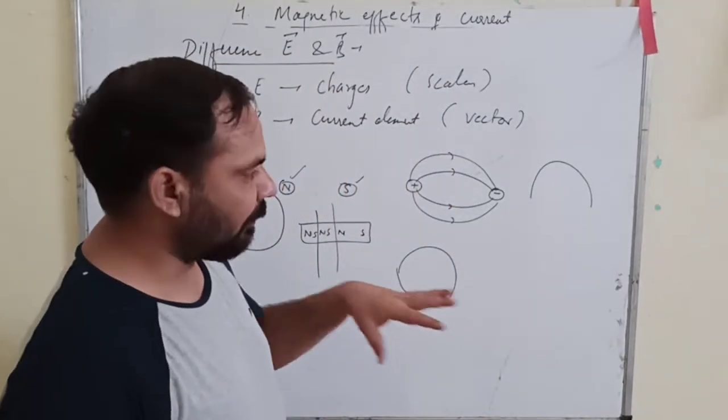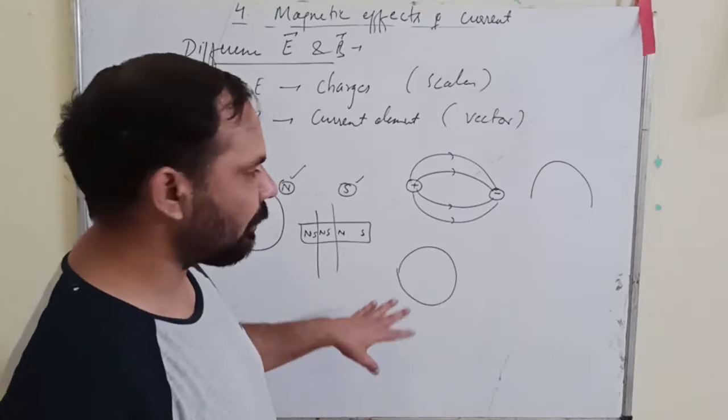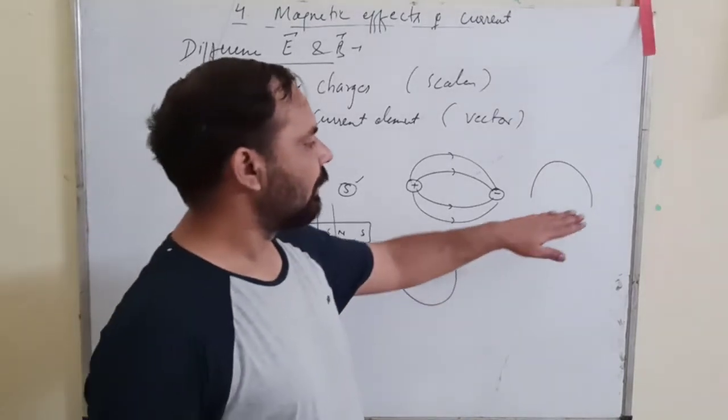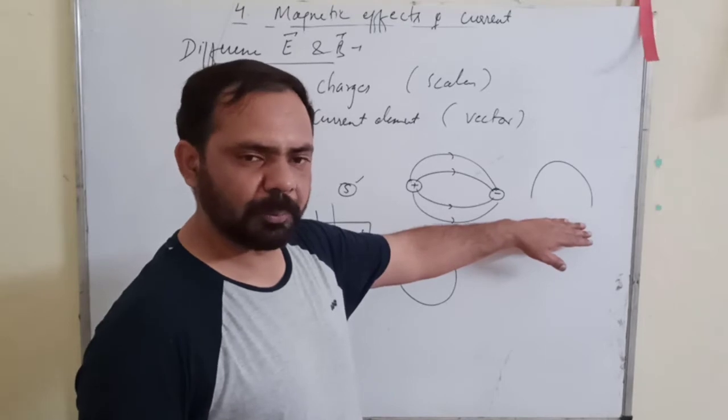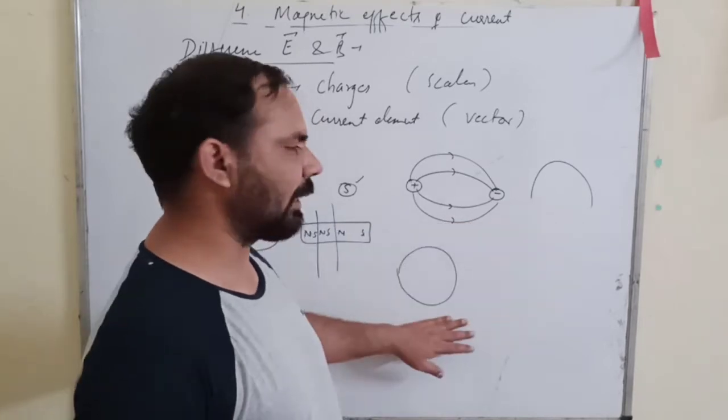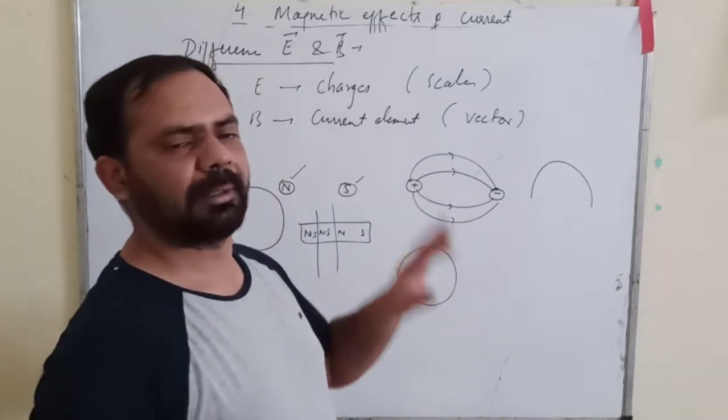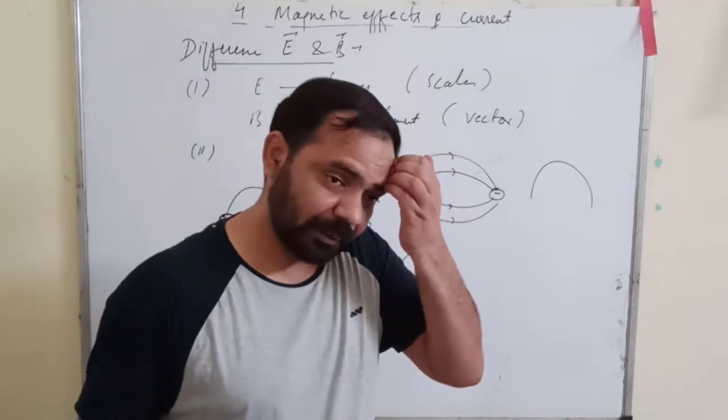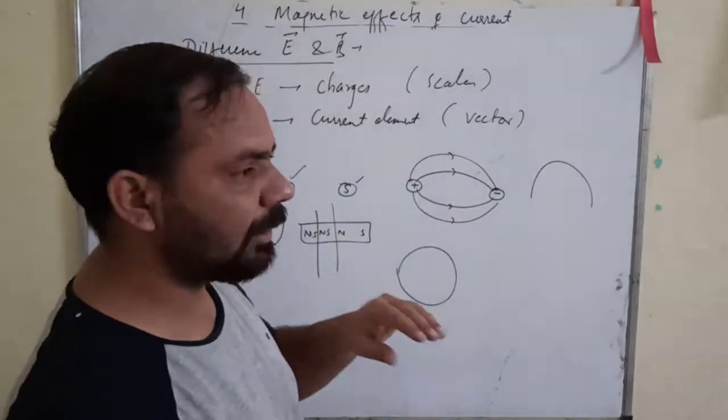So one of the ways to identify is that if it is forming open loops, then it is an electric field, and if you are given closed loops, then it should be a magnetic field. Okay, so this is the difference.